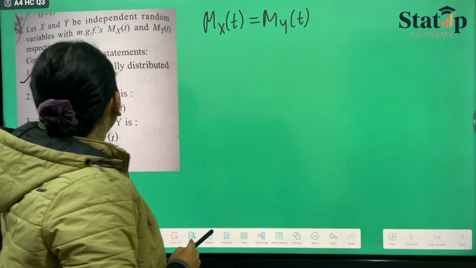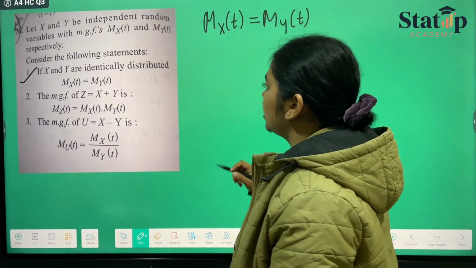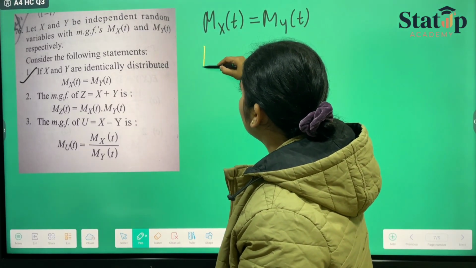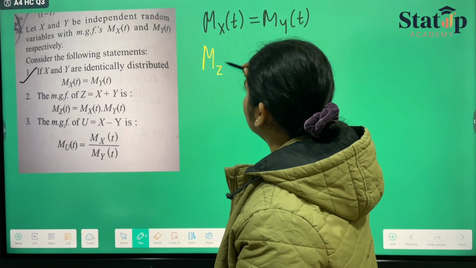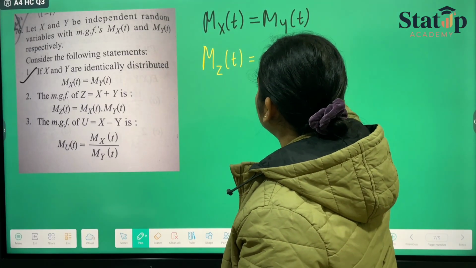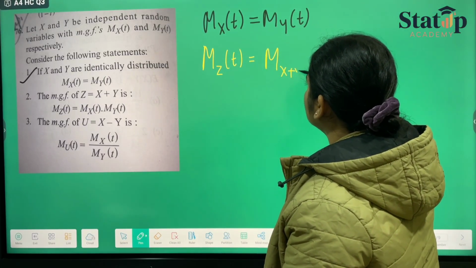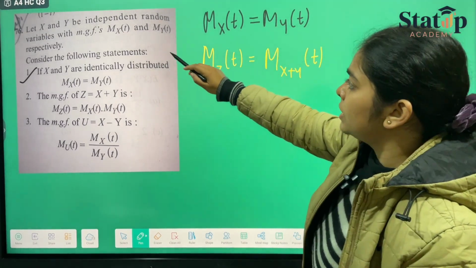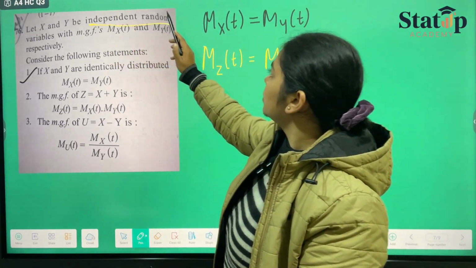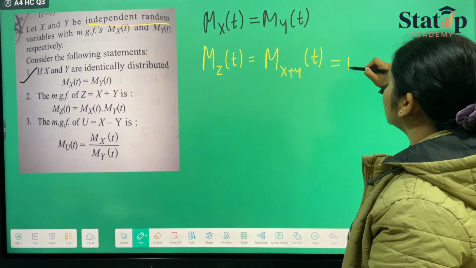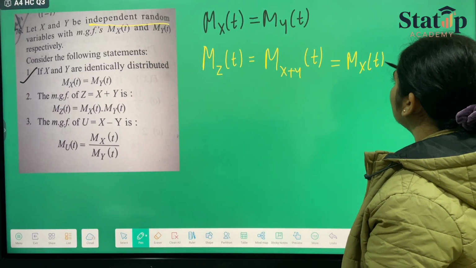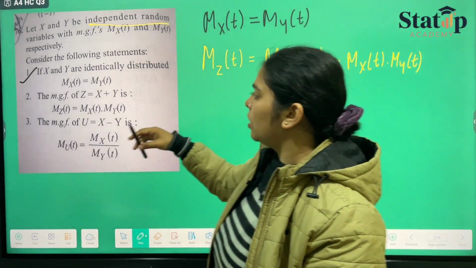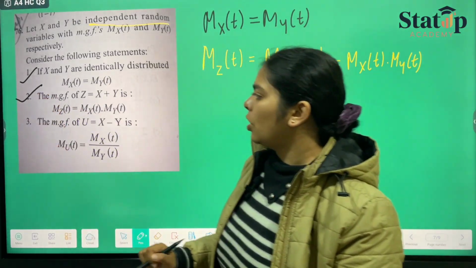Now they have told us to calculate MGF of Z equals X plus Y. So MGF of Z at t can be written as MGF of X plus Y at t. And since X and Y are independent and identically distributed random variables, we can write it as M X of t into M Y of t, which makes our statement number 2 also correct.